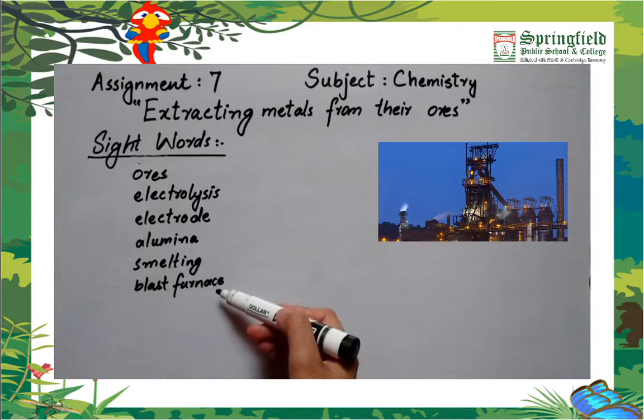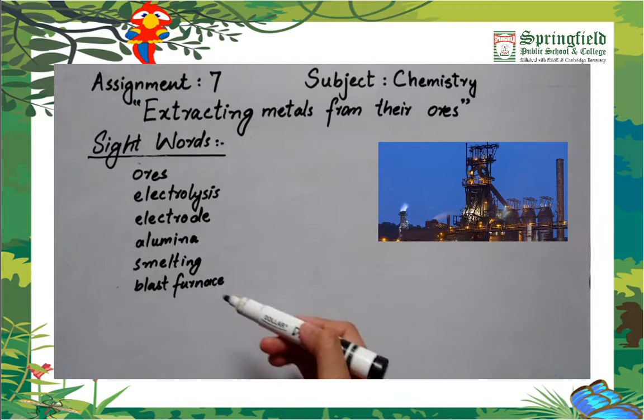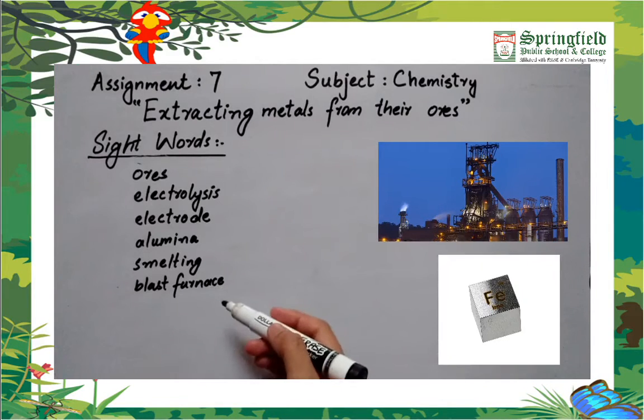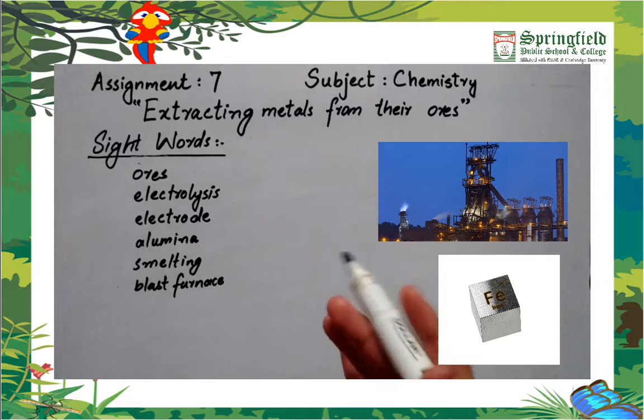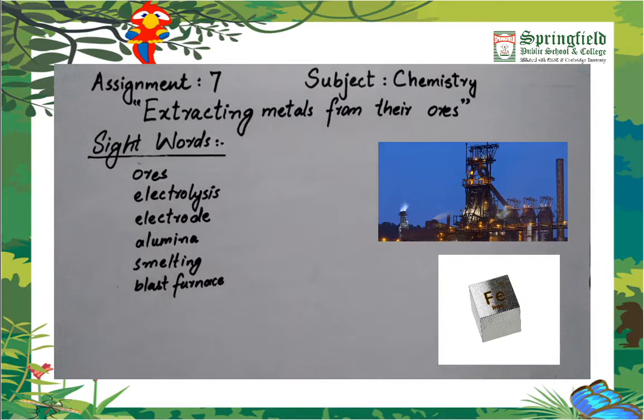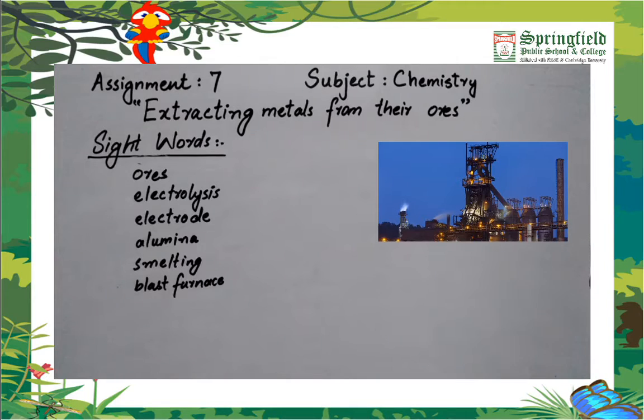Then is blast furnace. It is that container in which we extract iron from its ore hematite. The furnace means the machine or the container which has a very high temperature. So in the blast furnace there is an extremely high temperature which melts the iron.